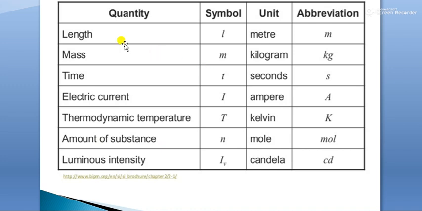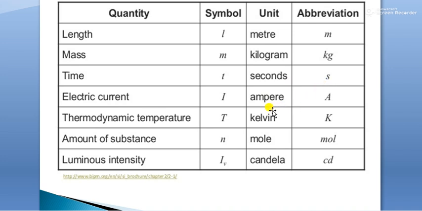As we have discussed before, for length we have used symbol L. In the SI system, the unit given to length is meter, and for that we use the abbreviation m. For mass, the SI unit given is kilogram, abbreviation kg. For time, we use the unit second, abbreviation s.